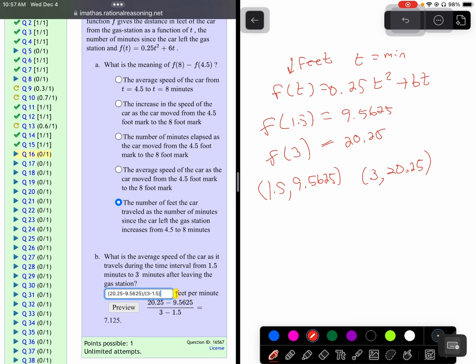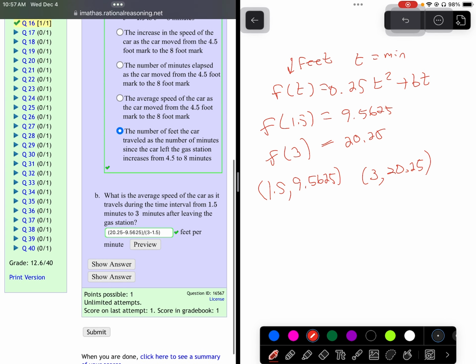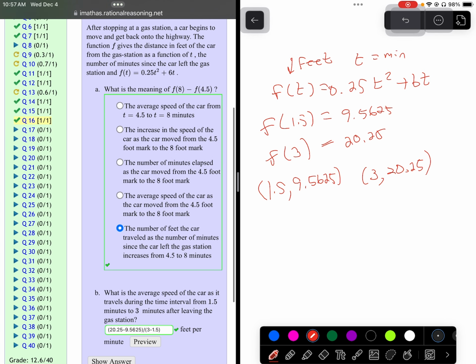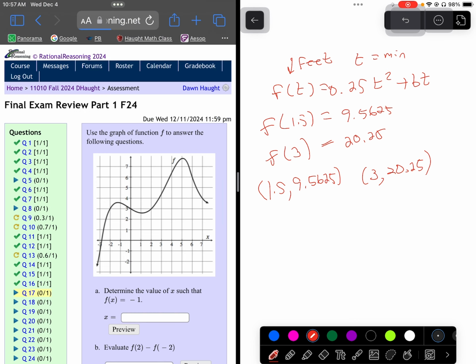Now, the preview is 7.125, so you could probably put 7.125. But I think it's good, and I think they'll accept it. And they've done that. So these ones are all about your average rate of speed, function notation, things of that sort. Now let's move on to 17.